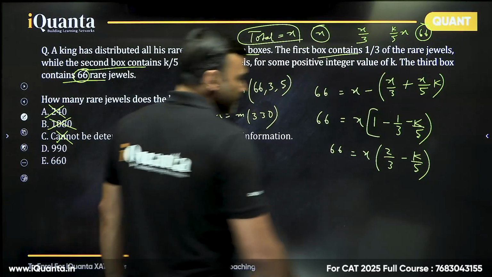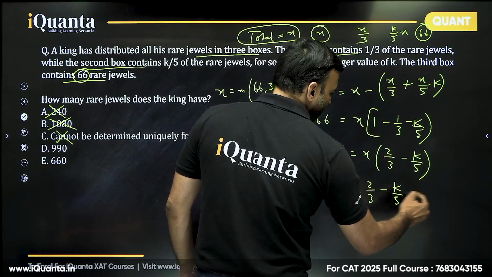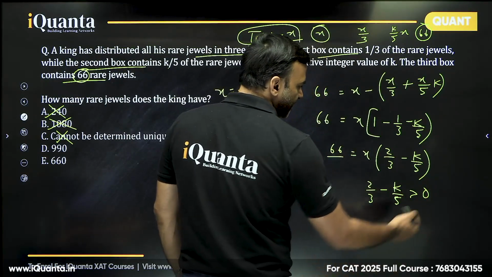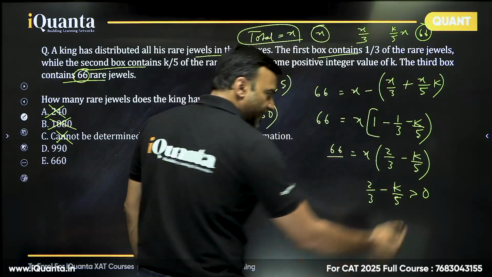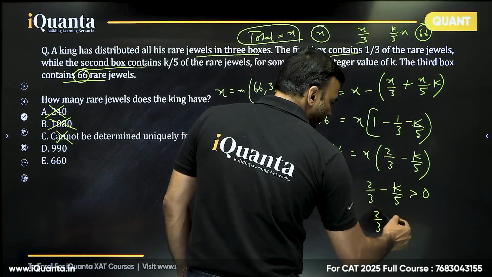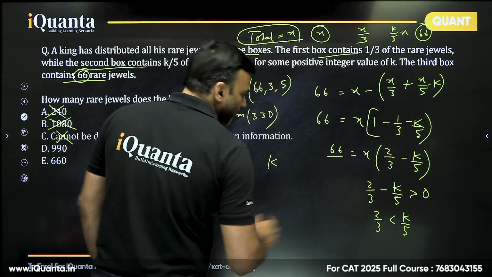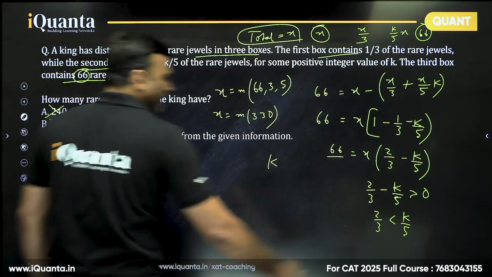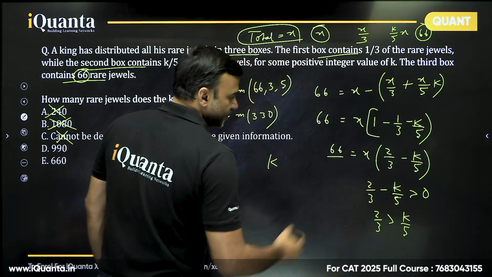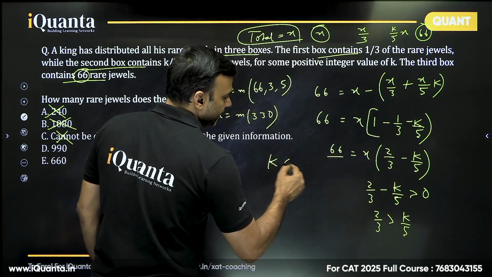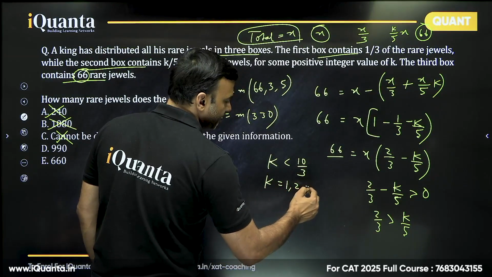Now let's proceed. Also, this is positive. So this 2 by 3 minus k by 5 has to be positive. Wow, fantastic. It cannot be even 0. Because if it is 0, then this 66 wouldn't have been possible. So it has to be clearly greater. So 2 by 3 is greater than k by 5. So this is k less than 10 by 3. 10 by 3, 3.33. So k can be 1, 2 or 3 because k has to be positive integer.